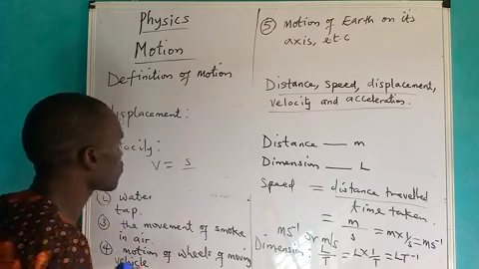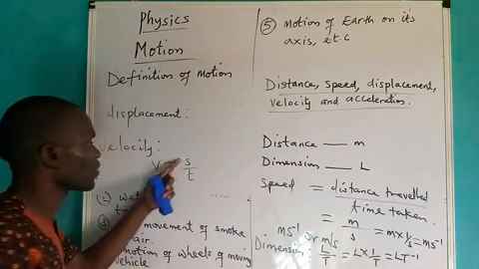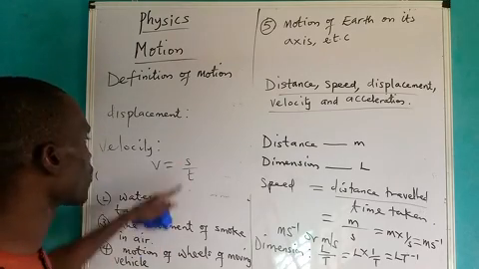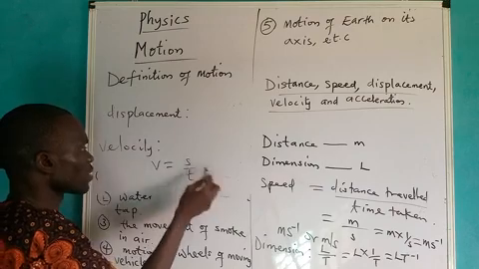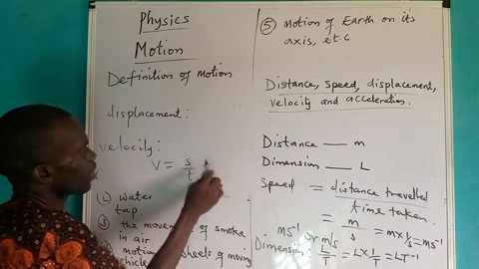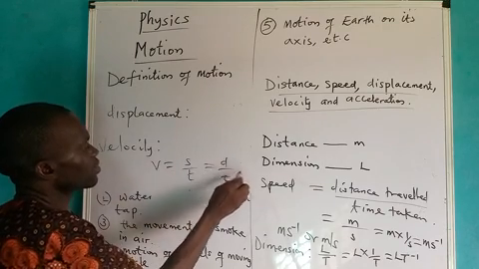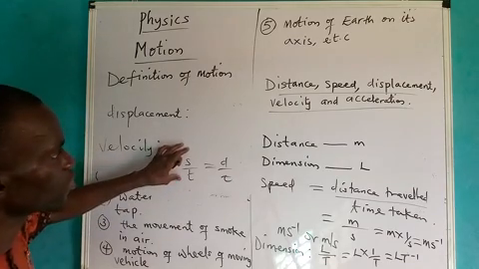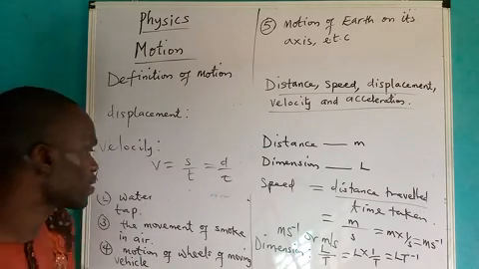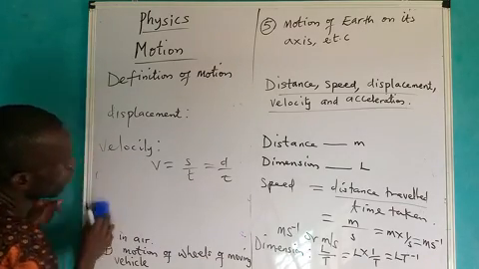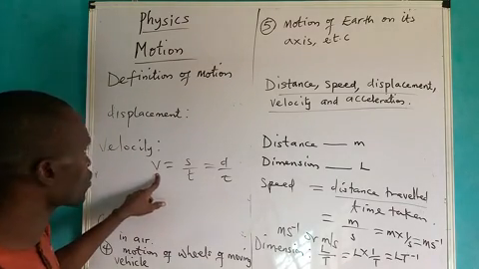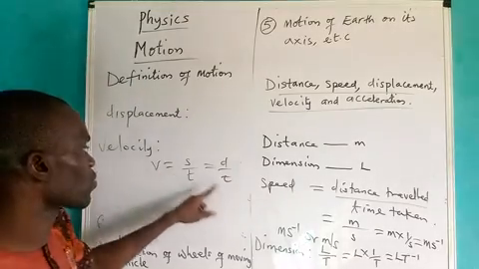Sometimes in some textbooks they use D to represent displacement, because we said displacement is the distance traveled. I can as well use D to represent it. I can also say D over T. It means that it is the time rate of change of displacement with time. Velocity is also a vector quantity. It is not scalar, it is a vector quantity.